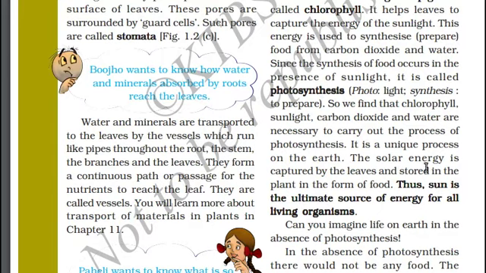Solar energy is captured by the leaves, that is, the sunlight is captured by leaves and stored in the plant in the form of food. We can say the sun is the ultimate source of energy for all living organisms. What happens in the sun? Nuclear reactions happen in the sun, and some part of the energy reaches the earth. That energy is captured by the plants and stored and used as food.